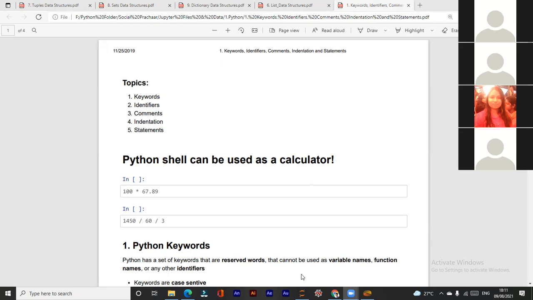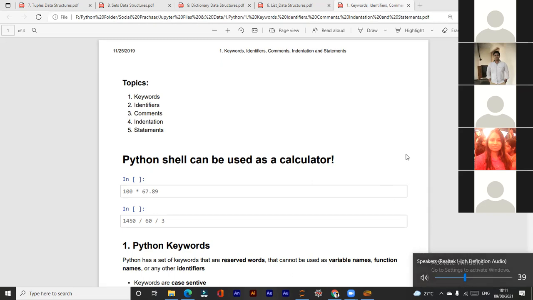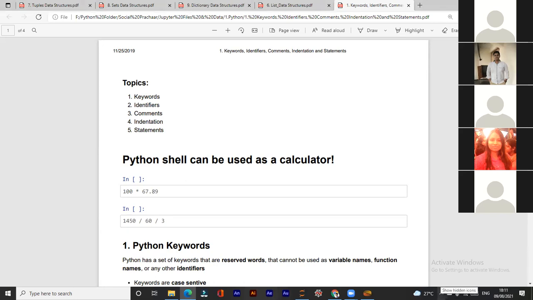Predefined combination of alphabets in any language. Sorry, your voice is not audible properly. Predefined set of combination of alphabets which are having some specific task to perform, like int, float, length, etc. Okay. Means these are predefined. We cannot use them, right? Yes, sir. We can use them for some specific purpose only.